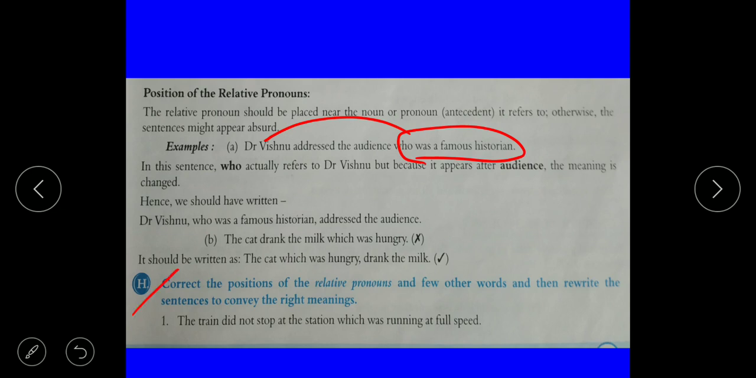Next question is, correct the position of the relative pronoun and a few other words, and then rewrite the sentence to convey the right meaning. First one, the train did not stop at the station which was running at full speed. First you have to write the train, then which was running at full speed did not stop at the station. The train which was running at full speed did not stop at the station.